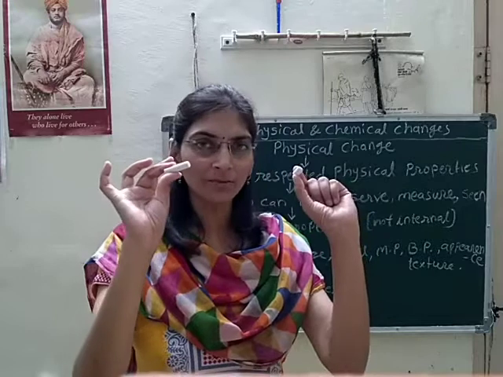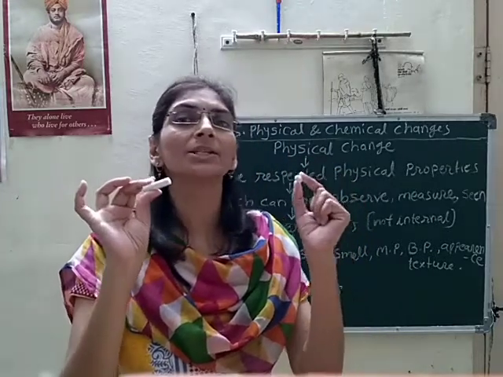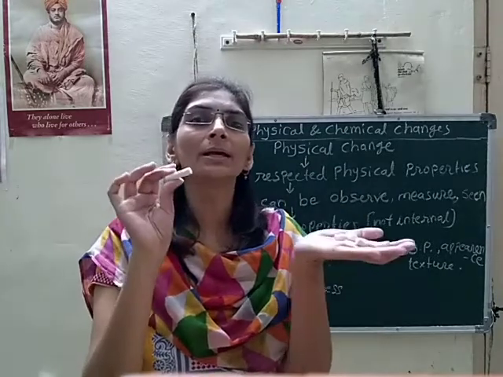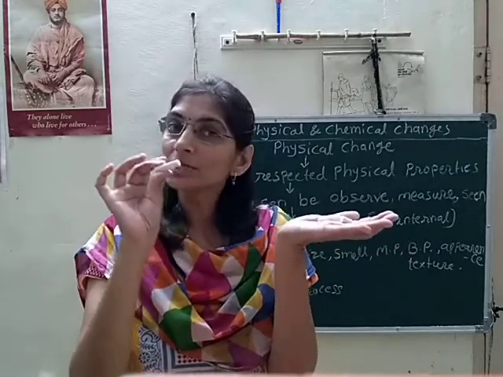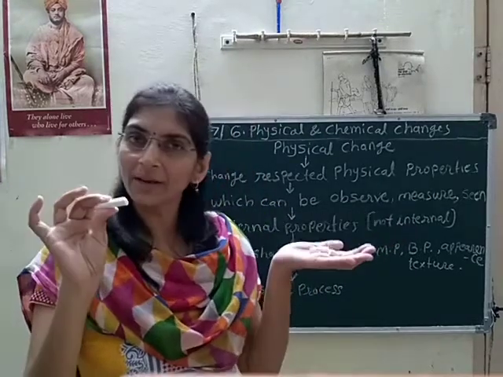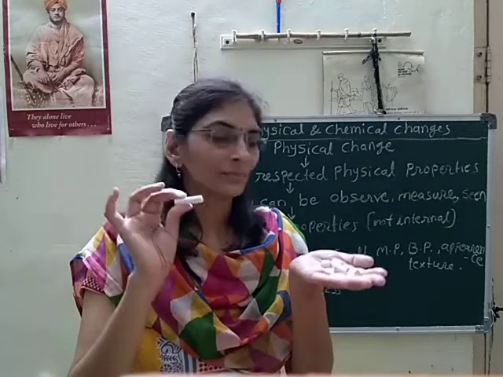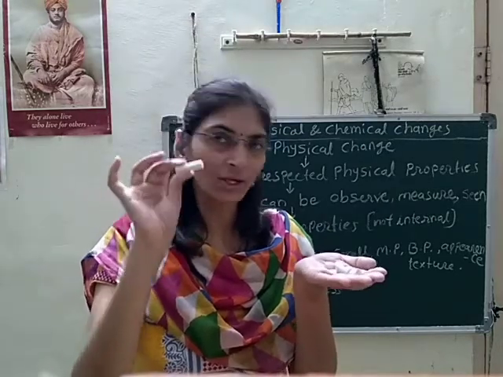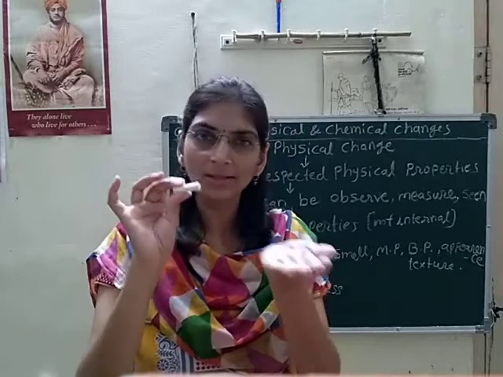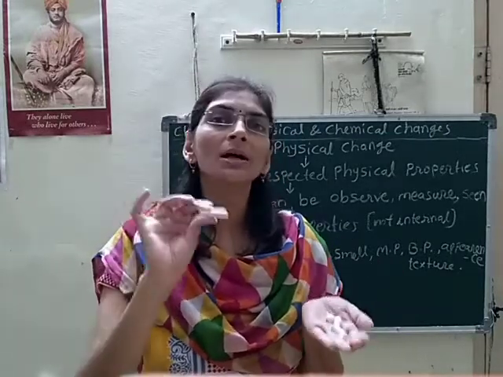It is a physical change, because it is only changed into small pieces. Only the shape and size are changed, but the original material of the piece and the whole chalk is the same. That is calcium carbonate.